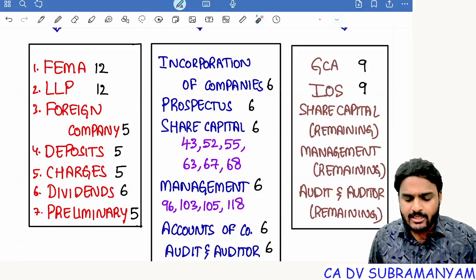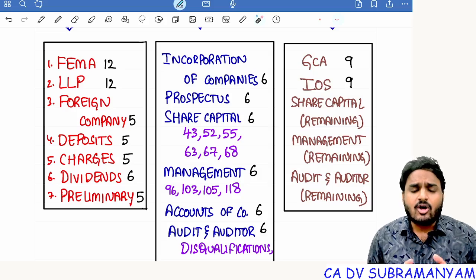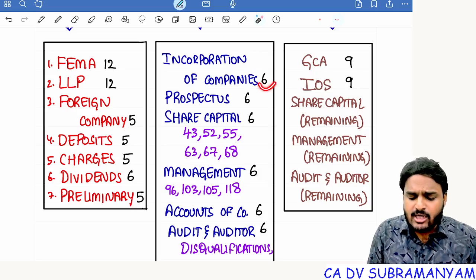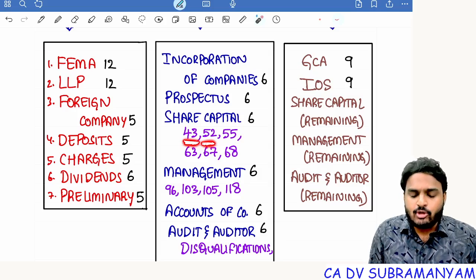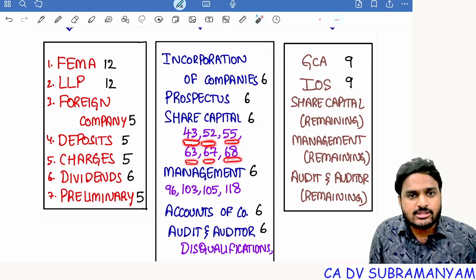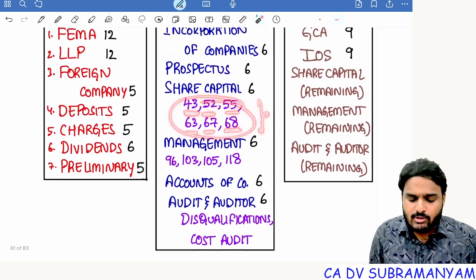And category B, here you will find content point of view moderate. That means not too lengthy, not too small. So moderate chapters giving you 6 marks weightage minimum. Incorporation of companies, prospectus, share capital. I selected only few sections. Section 43, equity shares with differential rights. 52, securities premium utilization. 55, preference shares. 63, bonus issue. 67, restrictions on purchase of shares. 68, buyback of shares. So I selected few sections. Don't skip these sections.